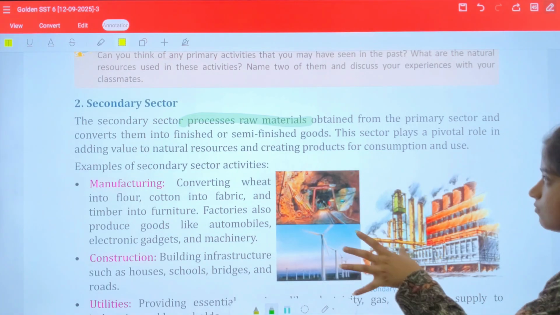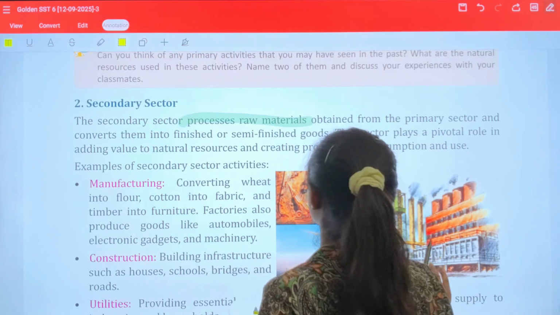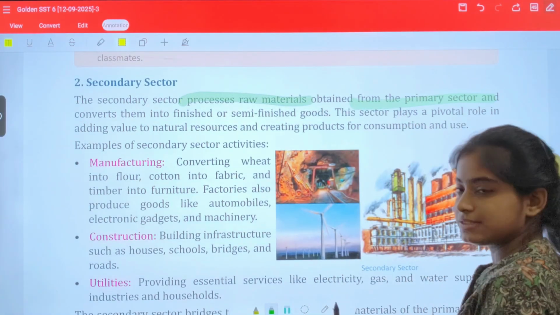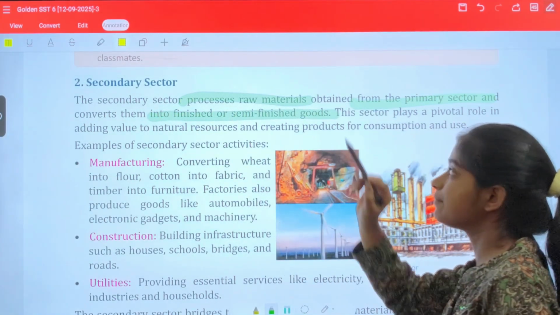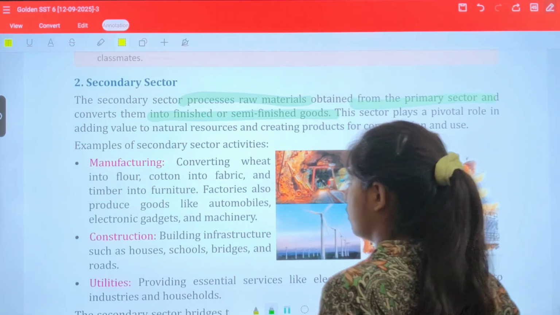So the manufacturers are the secondary sector. They obtain raw materials from the primary sector and convert them into finished or semi-finished goods. Finished or semi-finished goods; it cannot always be complete.